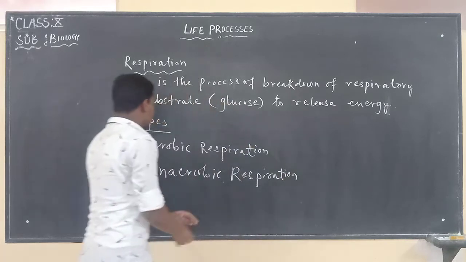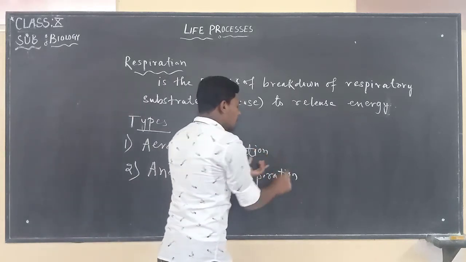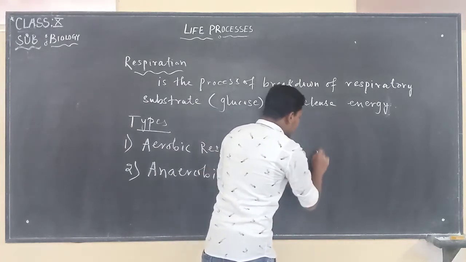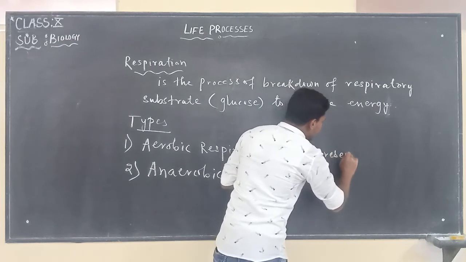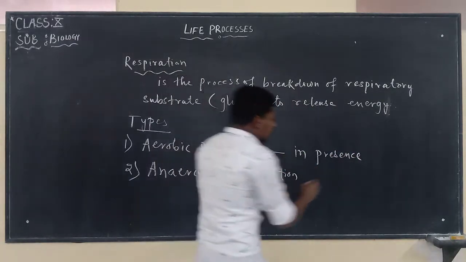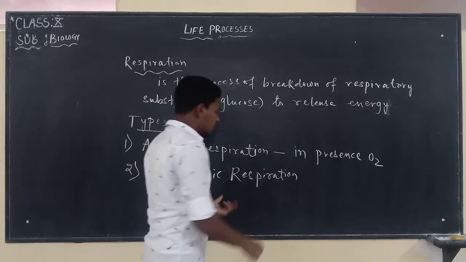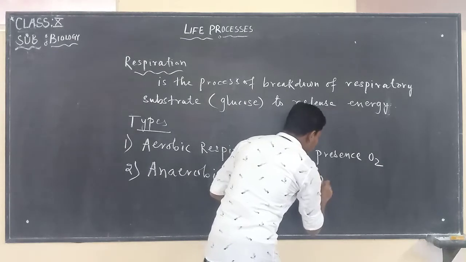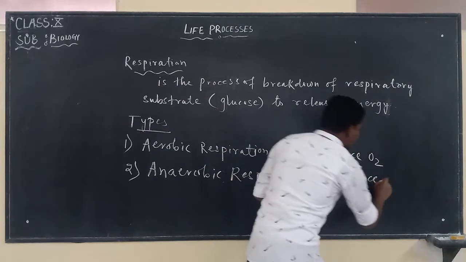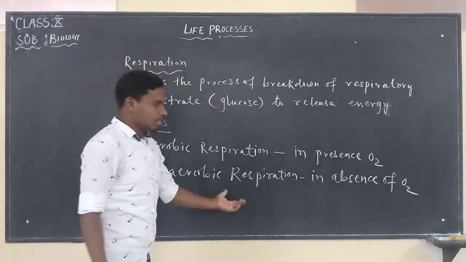Aerobic respiration means this respiration takes place in presence of oxygen, hence its name is aerobic respiration. And anaerobic respiration takes place in absence of oxygen, hence its name is anaerobic respiration.